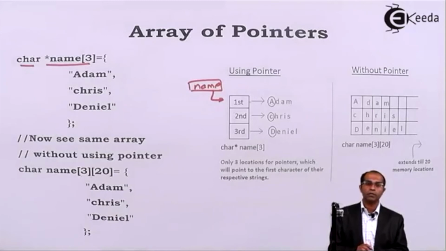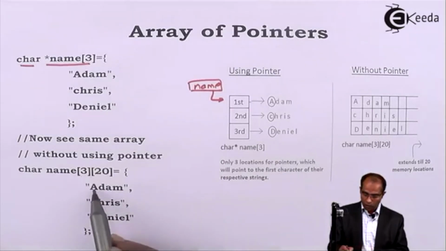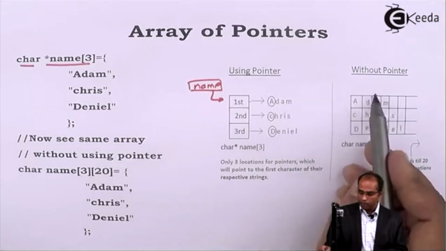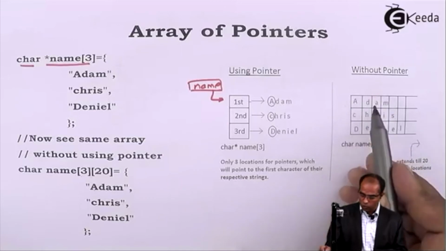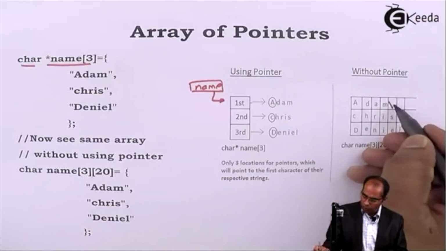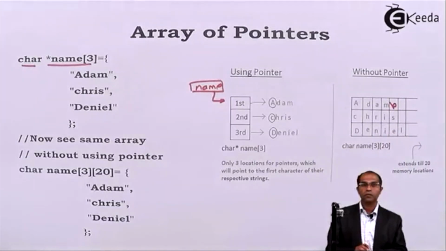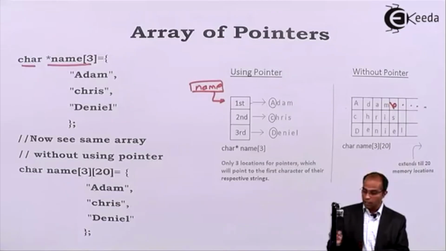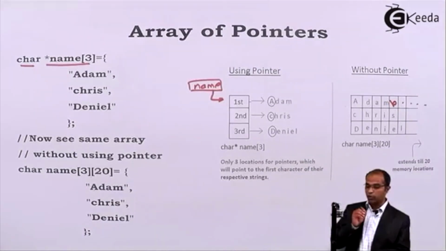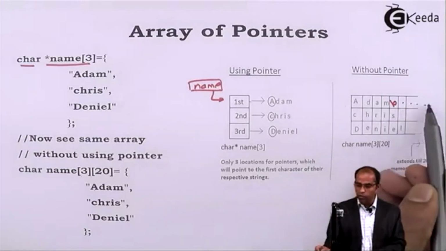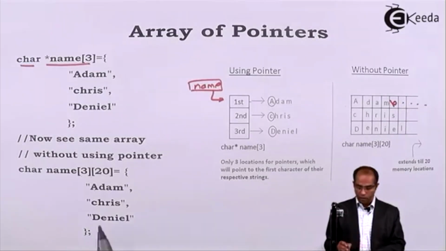Now this is how the memory allocation goes. In the first row, I'll store A at name[0][0], name[0][1] will be D, name[0][2] will be A, name[0][3] will be M, and then this will be appended with \0. But this array doesn't stop. It continues till the 20 memory locations. So it means that the remaining locations are going to remain idle.